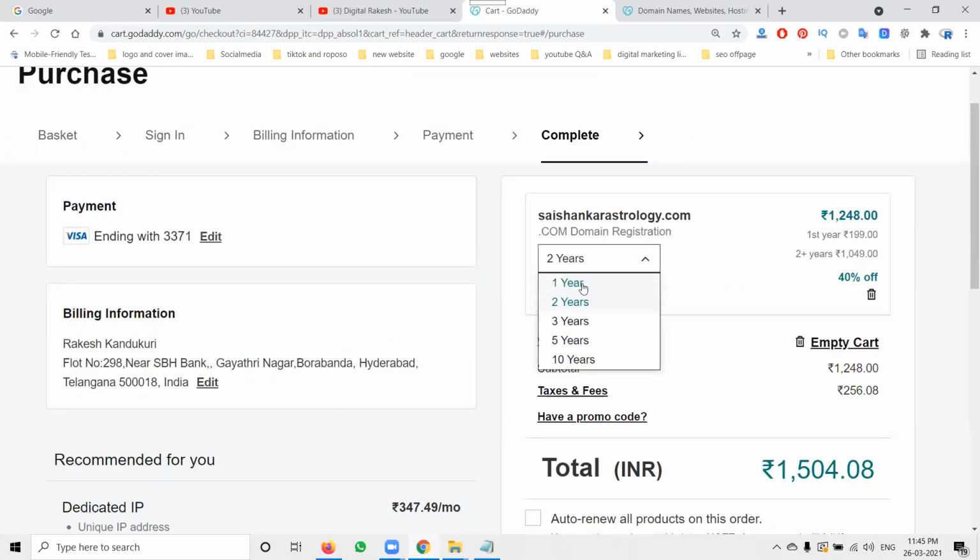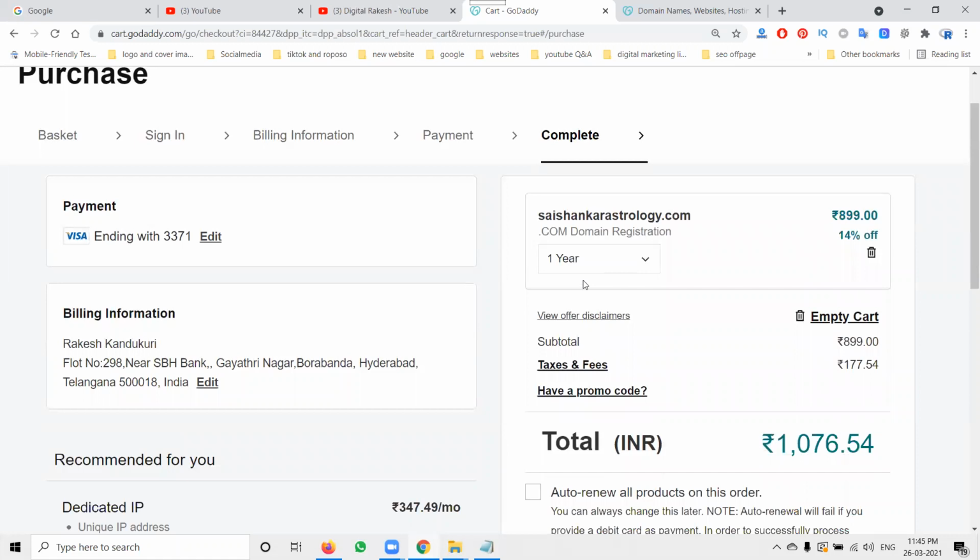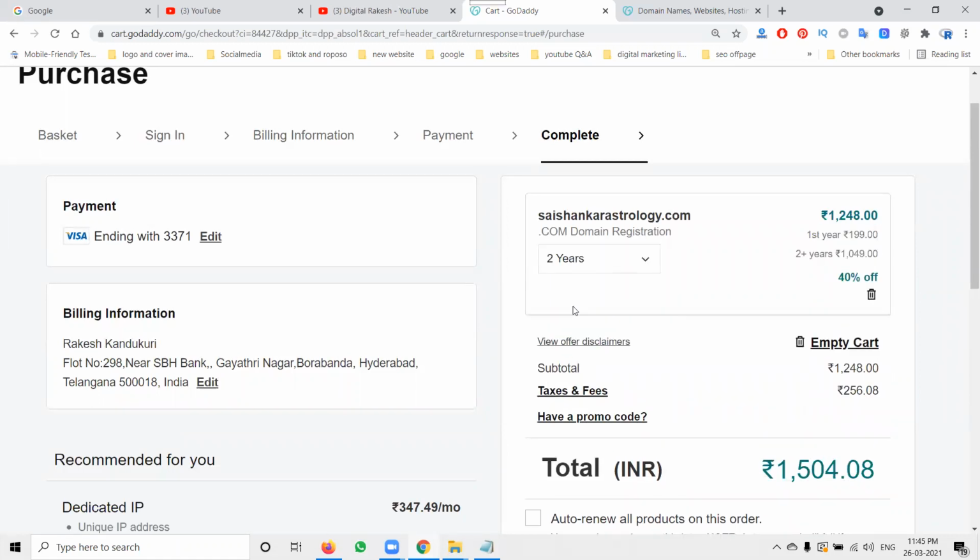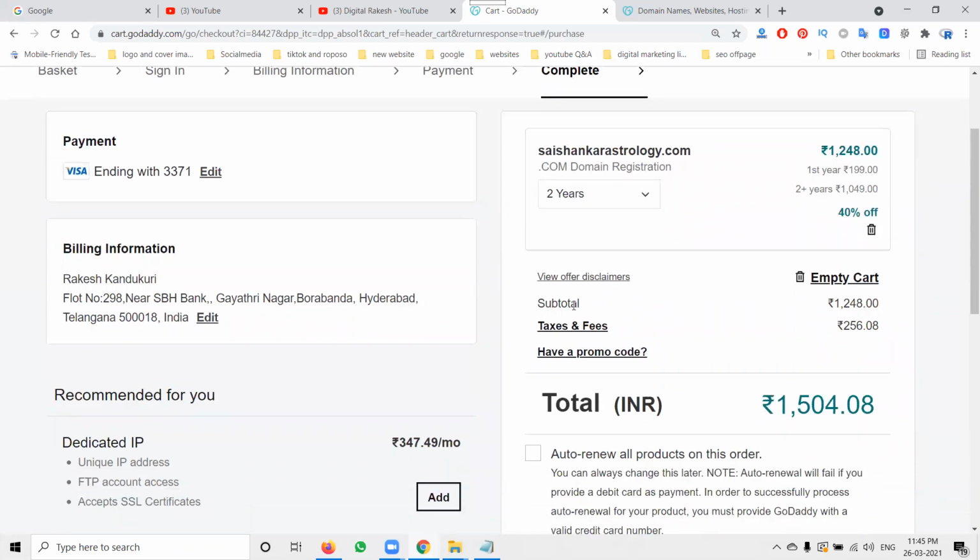So here I have to purchase the domain only for 1 year or 2 years. The best price will be 2 years. So we can go for the 2 years purchase option. So this domain will be purchased and the particular option will be given in GoDaddy.